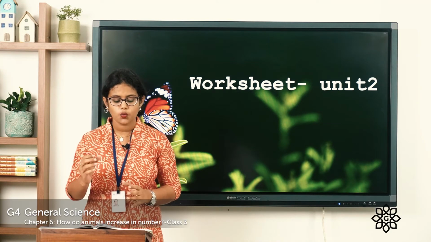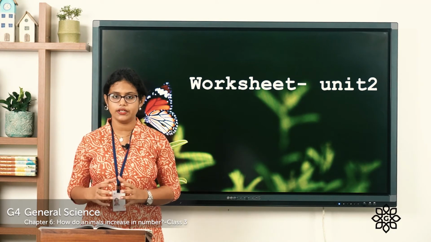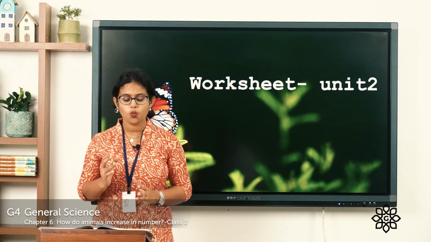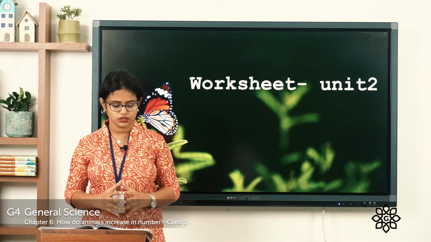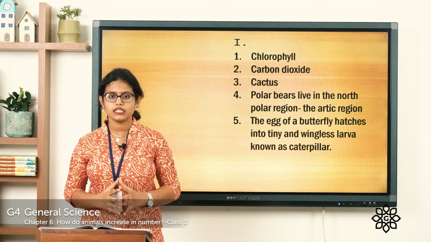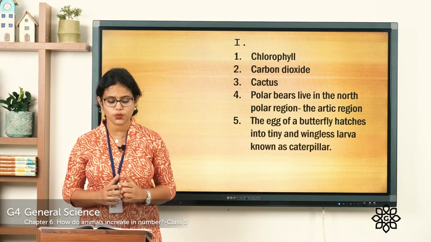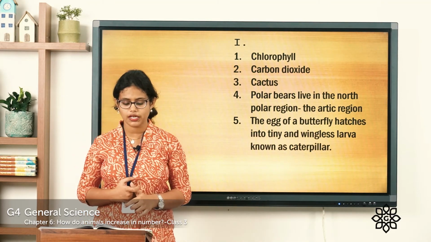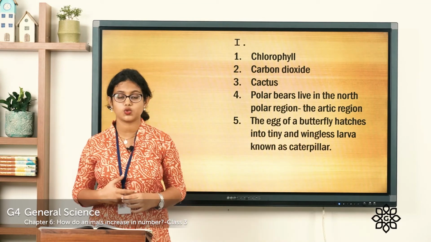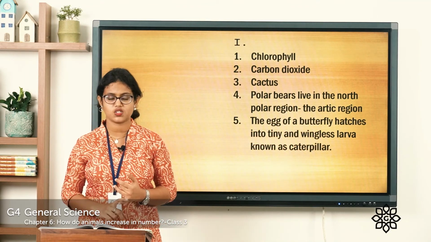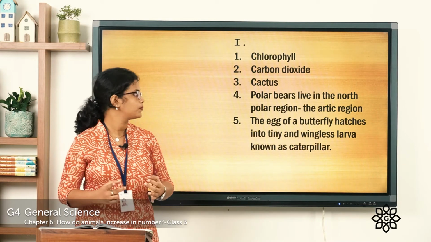Fourth one, where do polar bears live? And the fifth one, what is a caterpillar? So let's see the answers. What is the first question? What is the green pigment present in plants called? It is called chlorophyll. So the answer is chlorophyll.